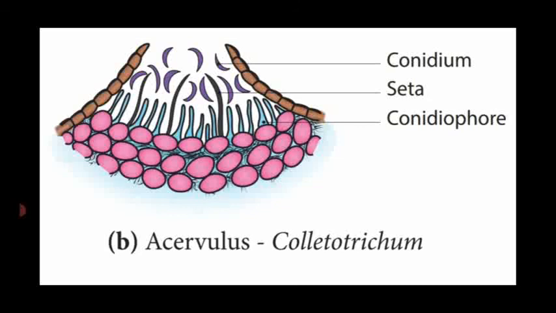So dear students, up to this we have seen the general characteristic features of Ascomycetes fungi, Basidiomycetes fungi and Deuteromycetes fungi. Ascomycetes fungi are named sac fungi due to the presence of a sac-like structure called ascus. Basidiomycetes fungi are named club fungi due to the formation of club-shaped basidium with 4 basidiospores.